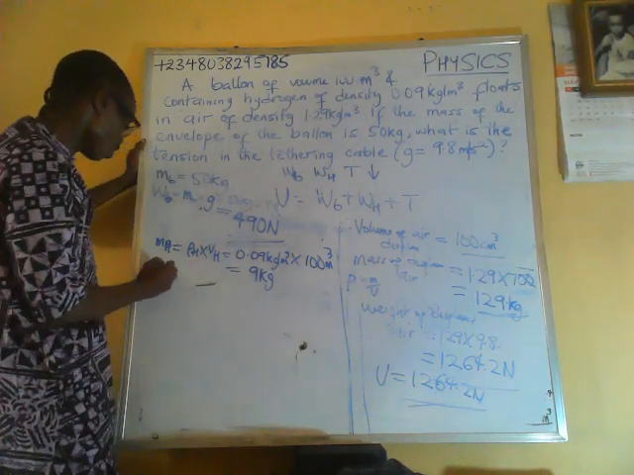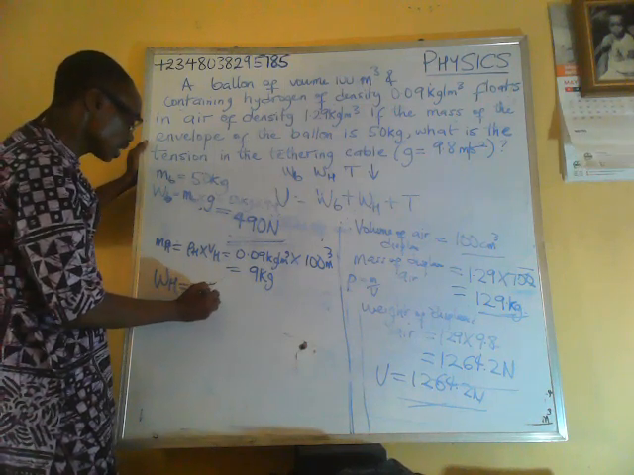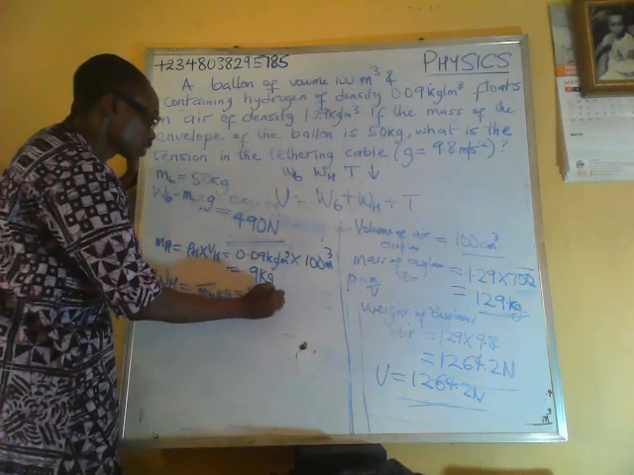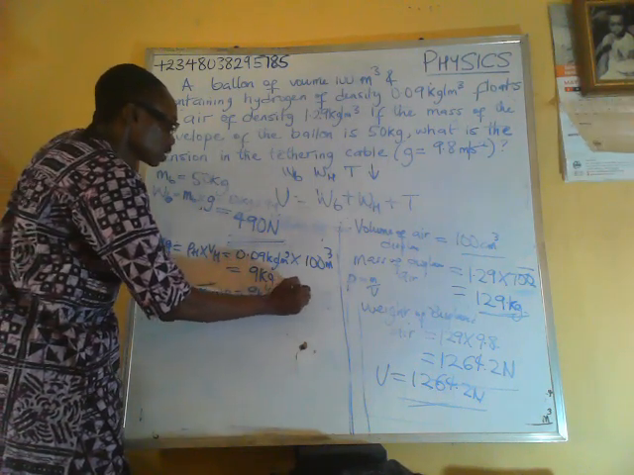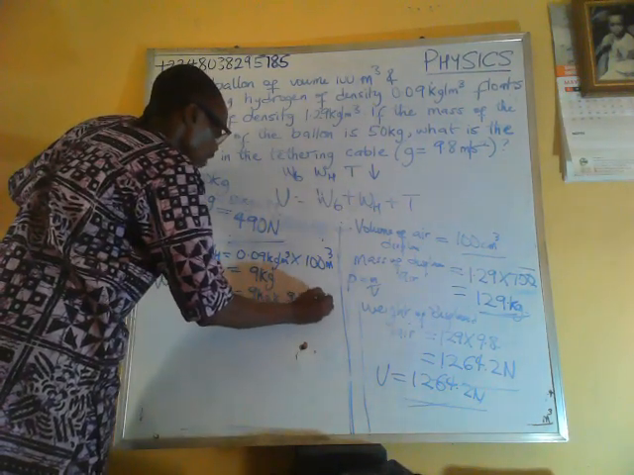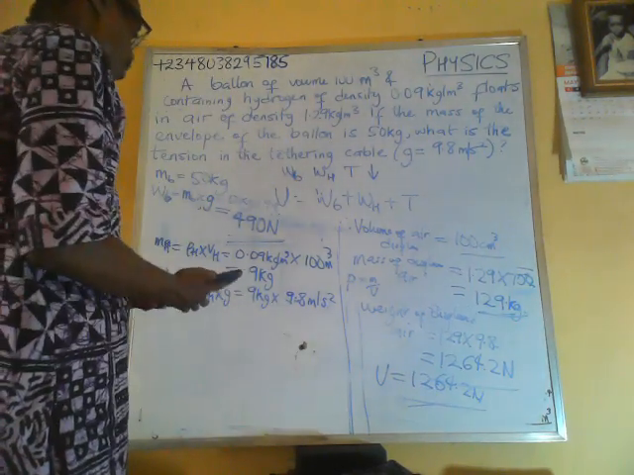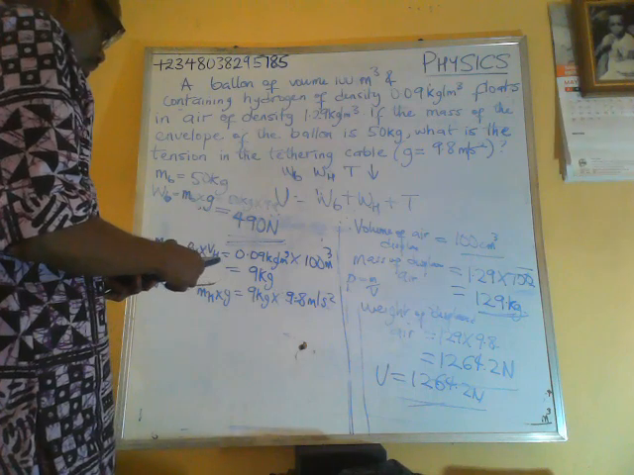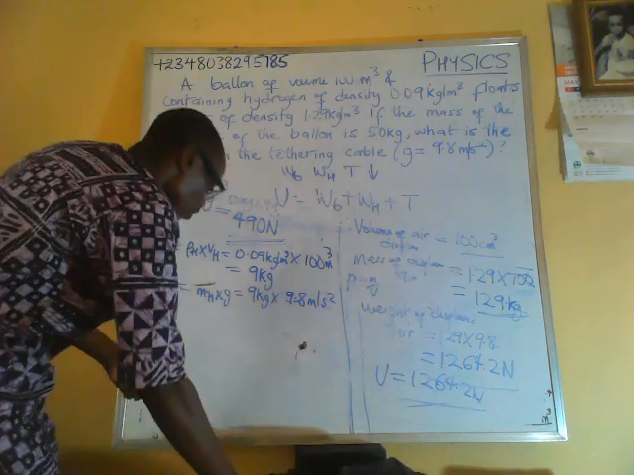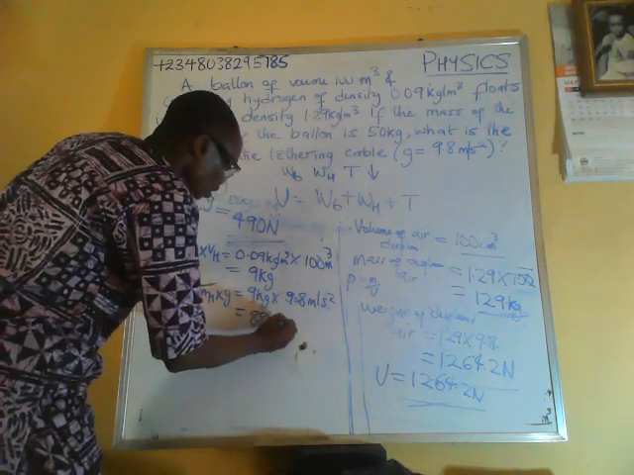So the weight of hydrogen is mass of hydrogen, mH, times g. So we have 9 kilogram times 9.8 meters per second square. So let me punch my calculator. This is 9 times 9.8. This gives us 88.2 Newton.